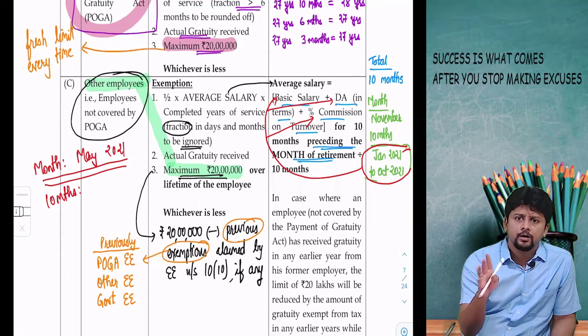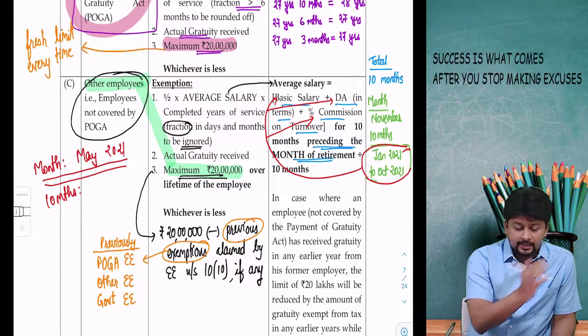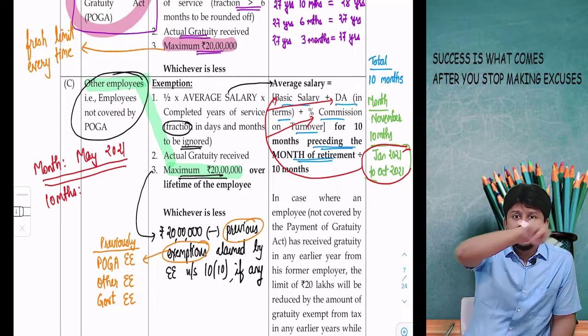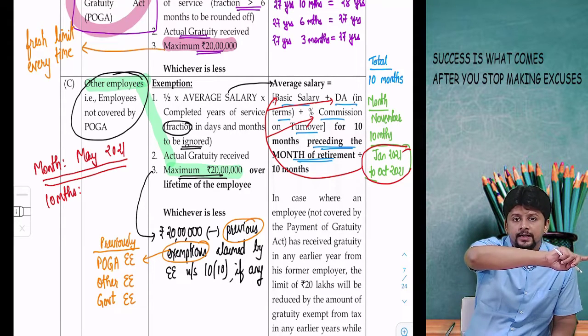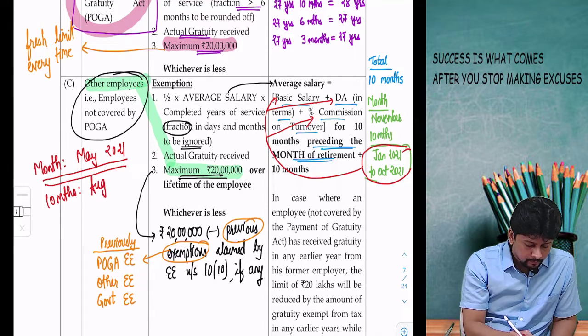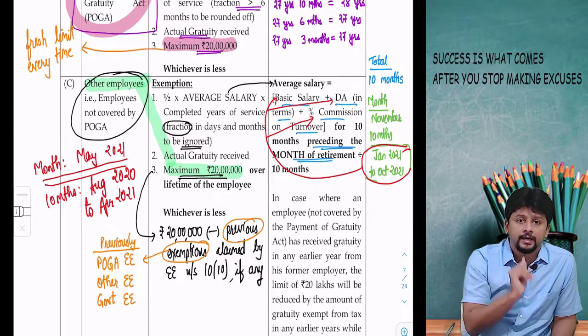Starting of May, middle of May, ending of May, does not matter. I am retiring in the month of May. So going reverse, April, that means 4 calendar months of 2021, and the preceding calendar year 2020, 6 months, starting from August 2020 to April 2021. These are the 10 months preceding the month of retirement.